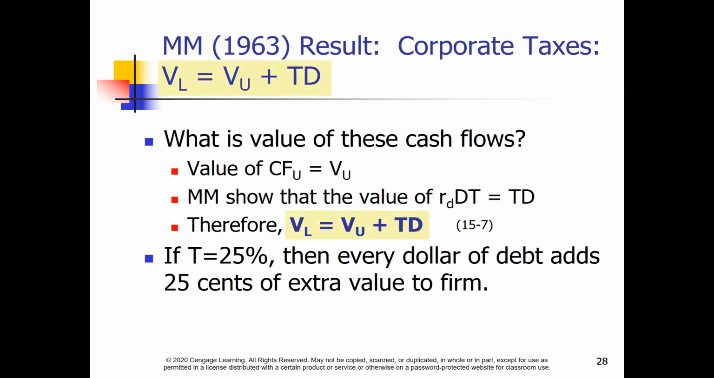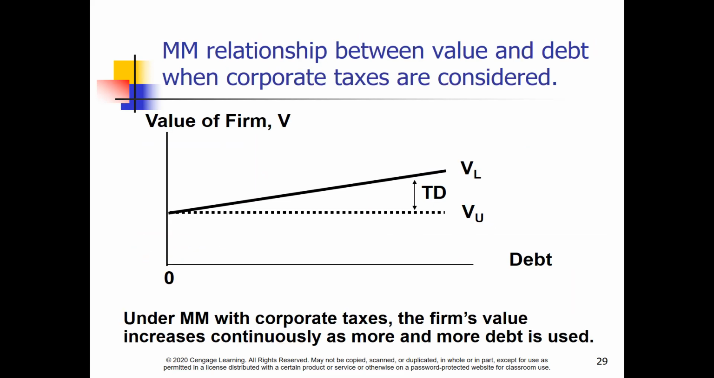The value of a levered firm is equal to the value of an unlevered firm plus the tax shield. The conversion from R sub D D t to T D involves considering the tax shield as a perpetuity and discounting it at the rate of the required return on debt. With a 25% tax rate, every dollar of debt adds 25 cents to the value of the firm. Not bad. The theory we've just covered is shown graphically on this slide. The implication is fairly clear. More debt is better. 100% debt is best.